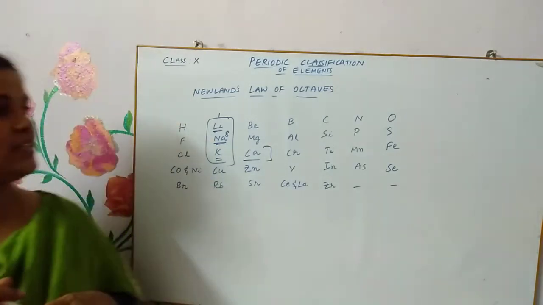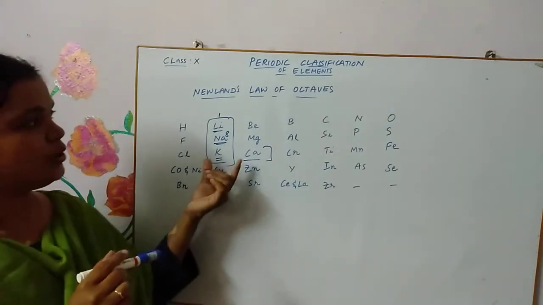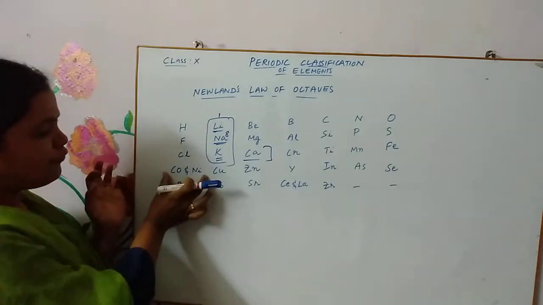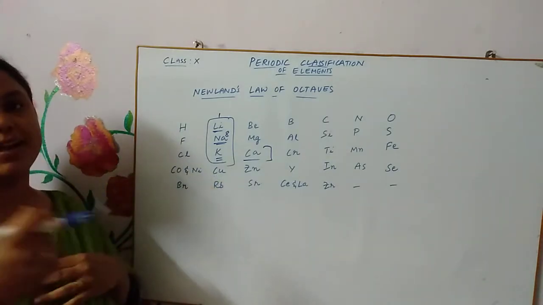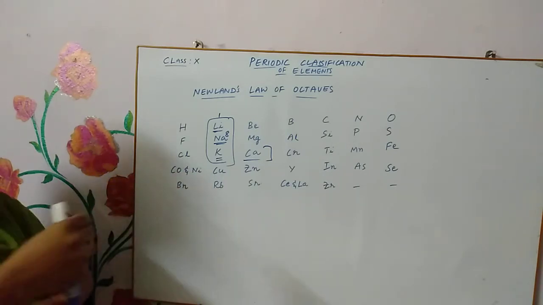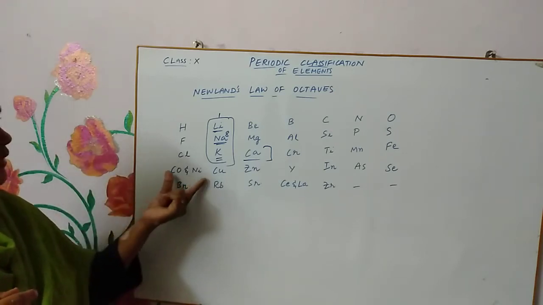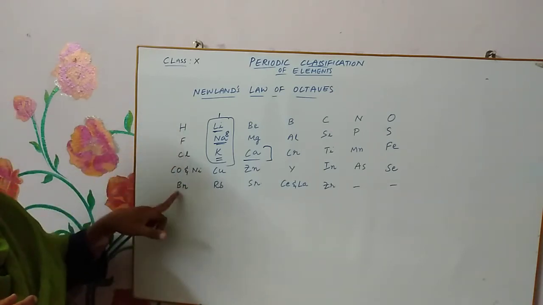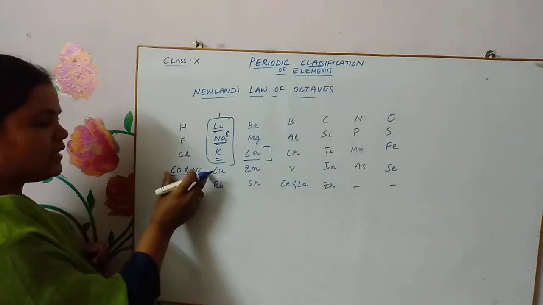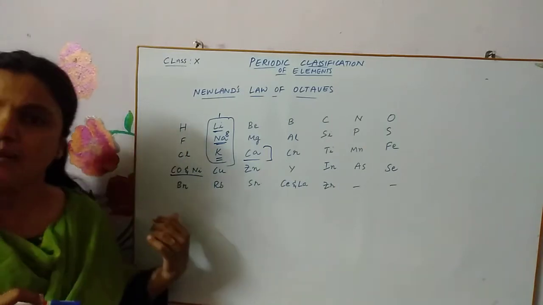One more limitation is there. In order to prove his law of octaves true, he fitted more than one element in a slot. Cobalt and nickel were put in the same group, but these two had different chemical properties from the rest of the elements in that group.